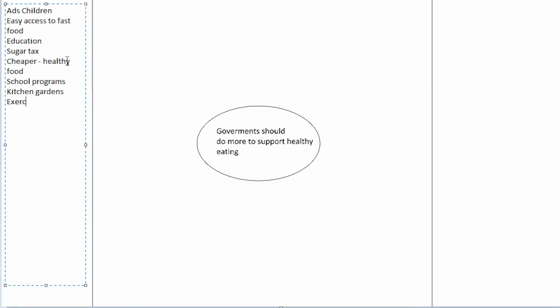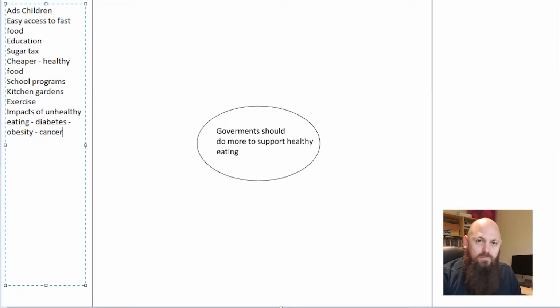Let's talk about exercise as well. And how about something on the impacts of unhealthy eating? And in that I'm going to write diabetes, obesity, cancer. And we could go on and on with that one, but we'll leave it at that. And let's also talk about accessing support from doctors and GPs, that sort of thing. Okay, so we have a pretty good list now. So what we're going to do is the next step, which is sort.